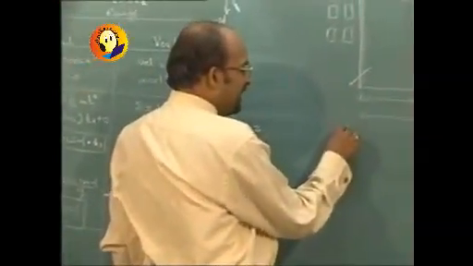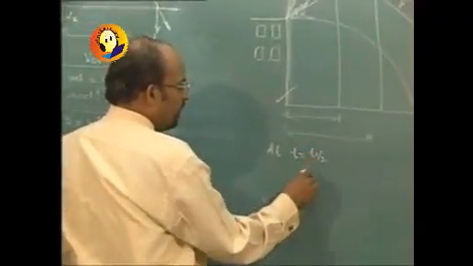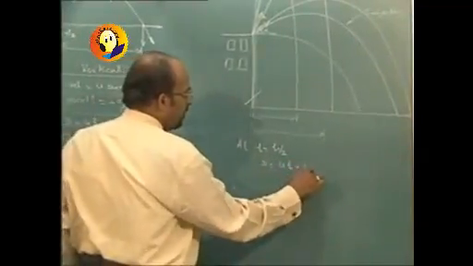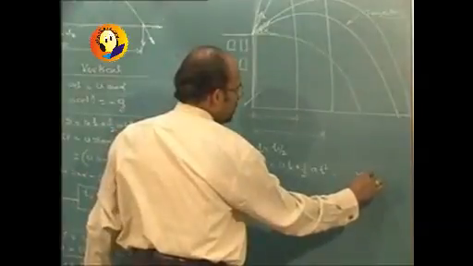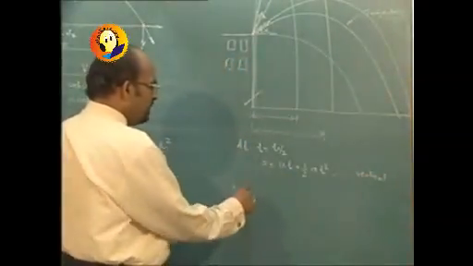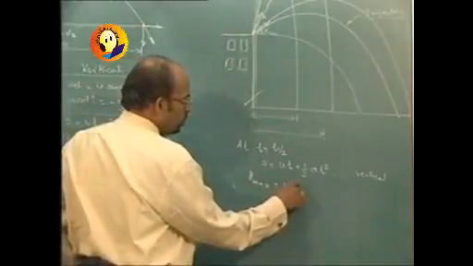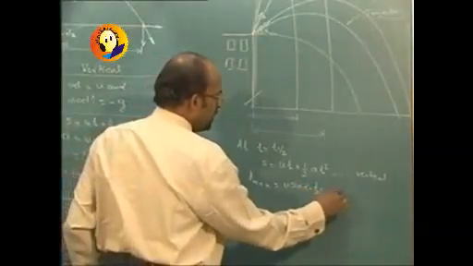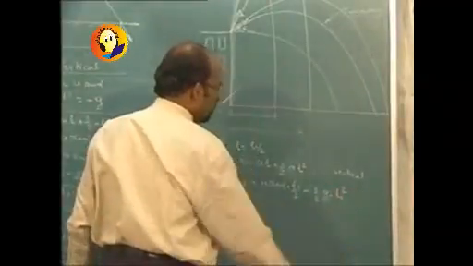We can say that at t equal to t1 by 2, s is equal to ut plus half at square in the vertical direction. That is the consideration. Then h max will be equal to u sin alpha into t1 by 2 minus half g into t1 by 2 whole square.